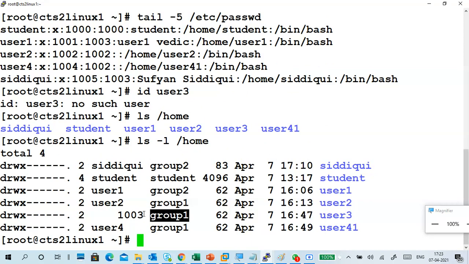Group 1 is there and it is showing the user 3 ID. It is not showing the user 3 name, only the user ID, but it is showing the group. So the user 3 account is deleted, but the user 3 data is not deleted.